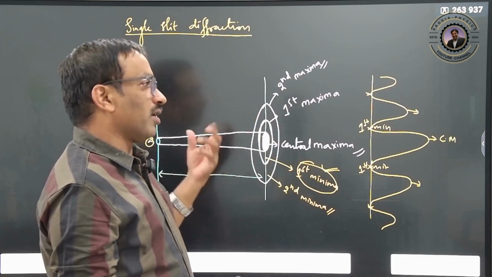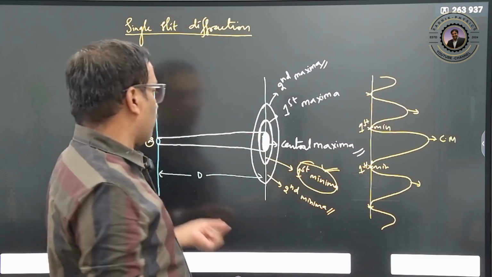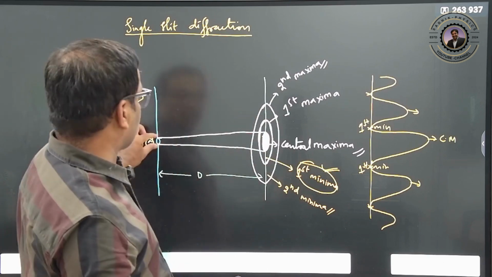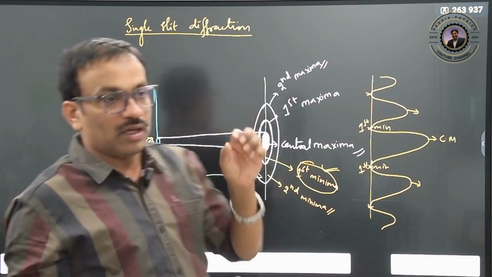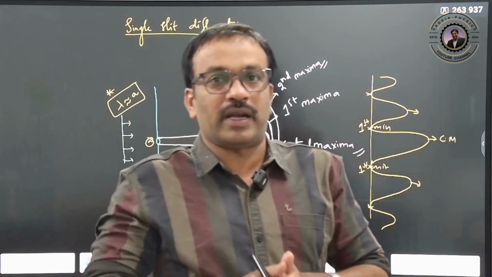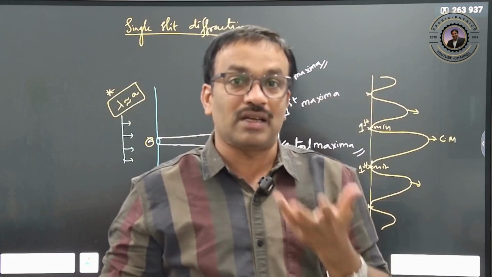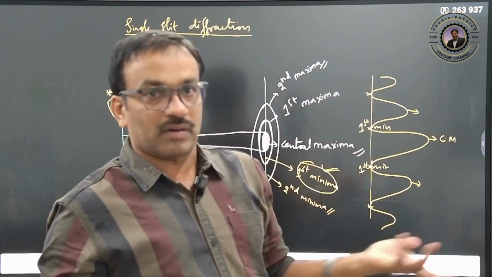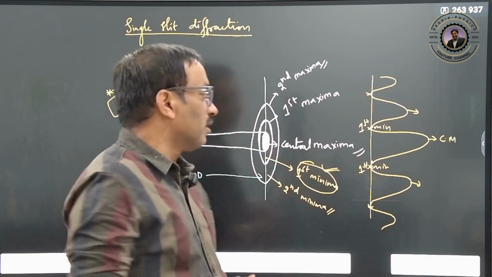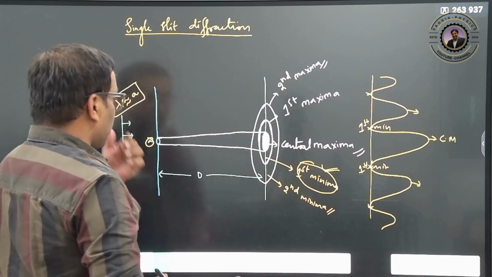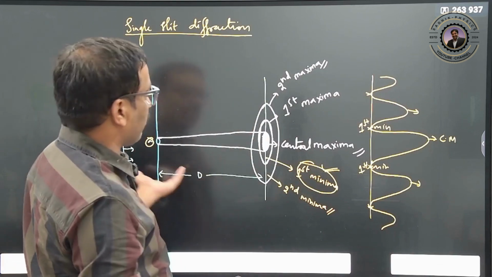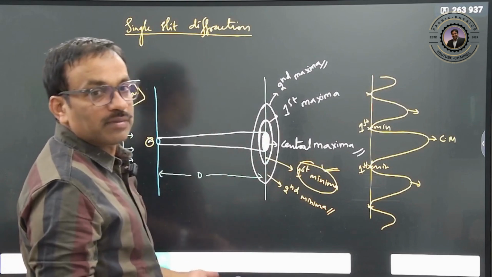But for sound waves the wavelength is larger, so with a comparable aperture the sound waves spread. Therefore a person behind a wall can also listen to the sound produced. Clear?